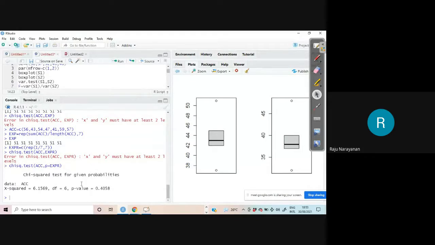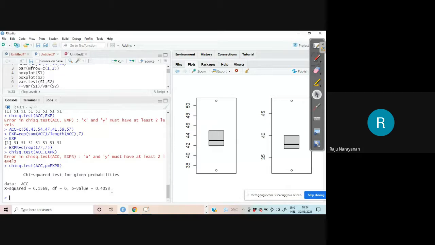Therefore, chi-square test for given probability: the chi-square value is 6.1569. Degree of freedom is 6, 7 minus 1. P-value is 0.40. What is our hypothesis here? There is no difference between the number of accidents on different days. That means accidents are uniformly distributed. There is no association between number of accidents and a particular day.